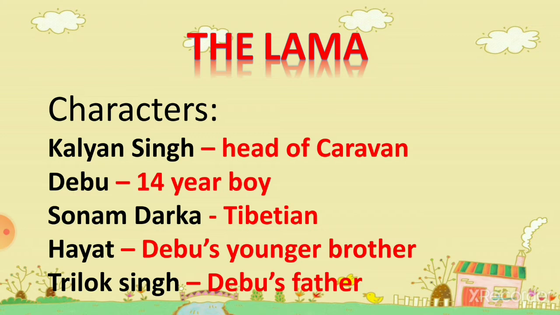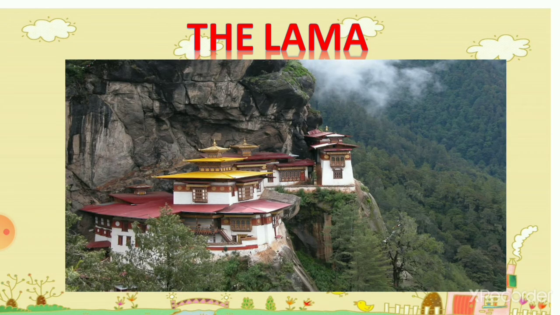As we know, Debu has already lost his father. So his mother has remarried Trilok Singh. So now Trilok Singh is Debu's father, but he is his stepfather. Now, the story starts with the Lama, with the description of the monastery. You can see in the picture there is a monastery.